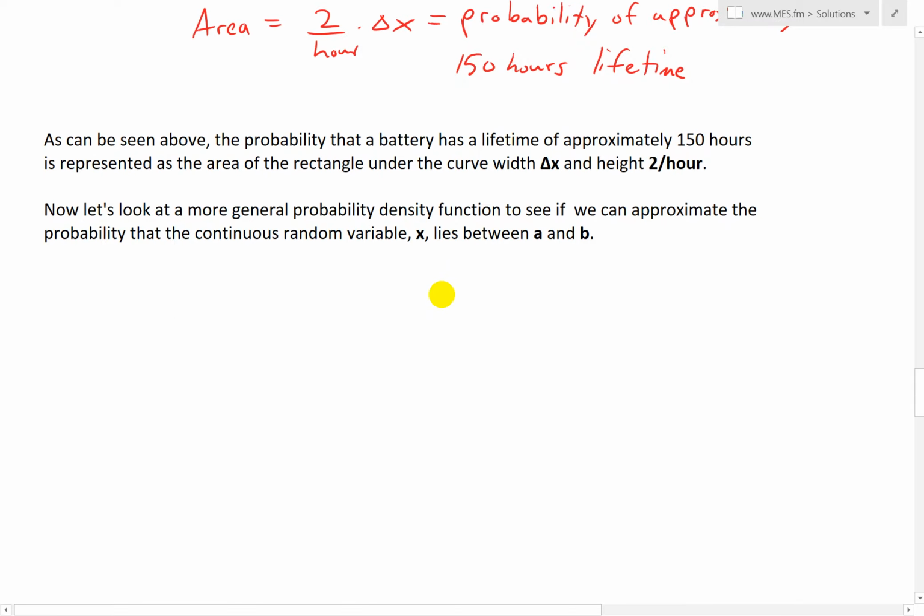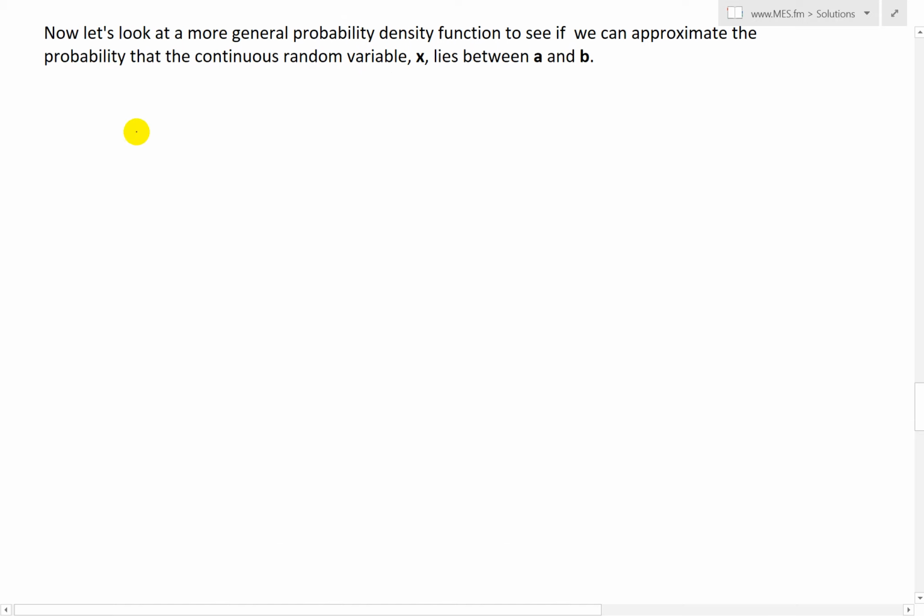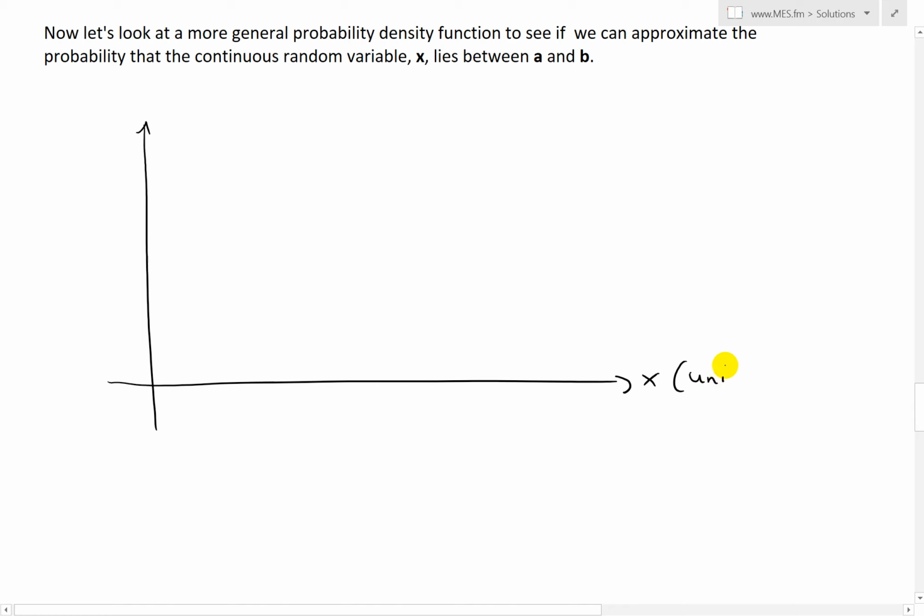Now we could write this in a more general way using integrals. So now let's look at a more general probability density function to see if we can approximate the probability that a continuous random variable x lies between a and b. So now we're just dealing with any random variable as opposed to strictly the battery one. So if we have x and it has units, I'll just write units.